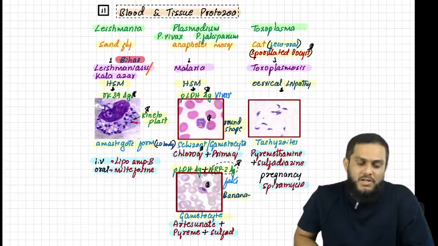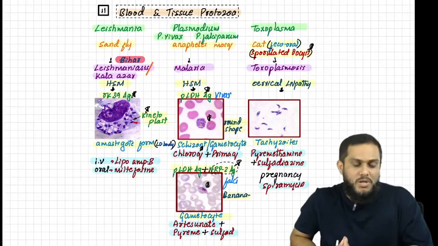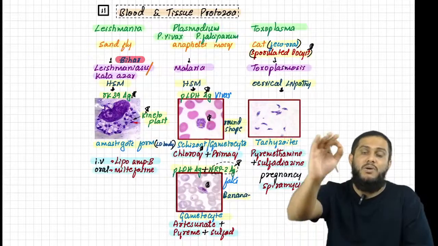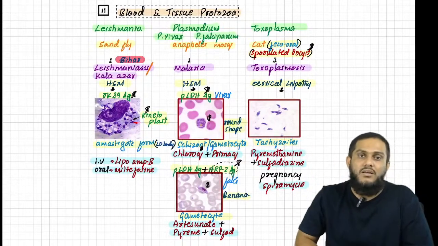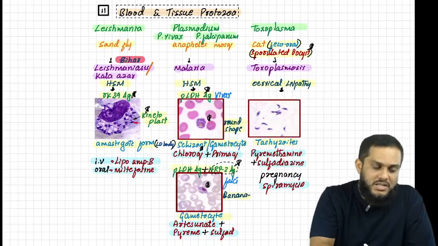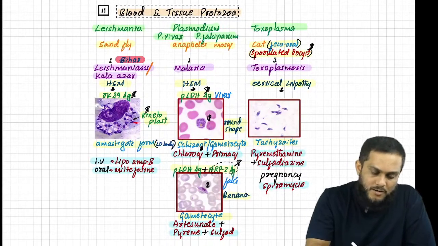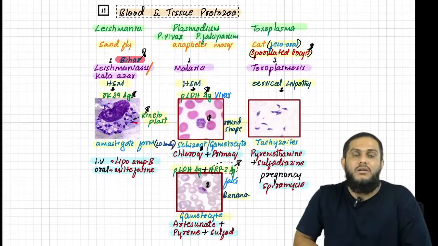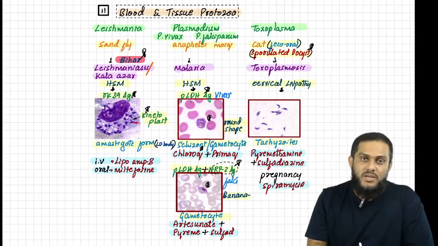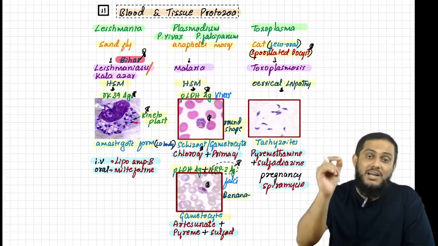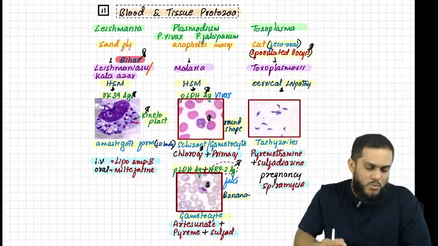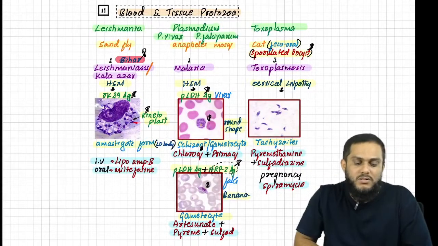Three important blood and tissue protozoa: Leishmania, Plasmodium, and Toxoplasma. Very, very important. Leishmania, which is the vector? Sandfly. What does it cause? Leishmaniasis, also known as Kala-Azar, most commonly seen in Bihar. How will you identify? Amastigote form, which is known as LD body, consists of kinetoplast and RK39 antigen within macrophage. Drug of choice: IV liposomal amphotericin B, oral miltefosine.